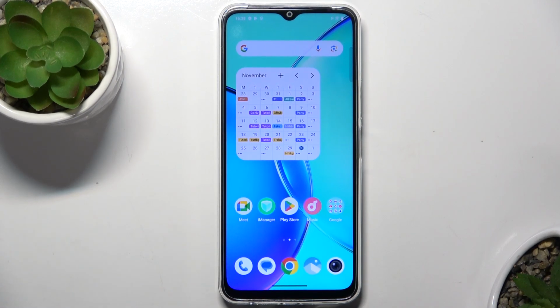Hello, in this video I'm going to show you how to adjust the ringtone volume on the VIVO Y27.